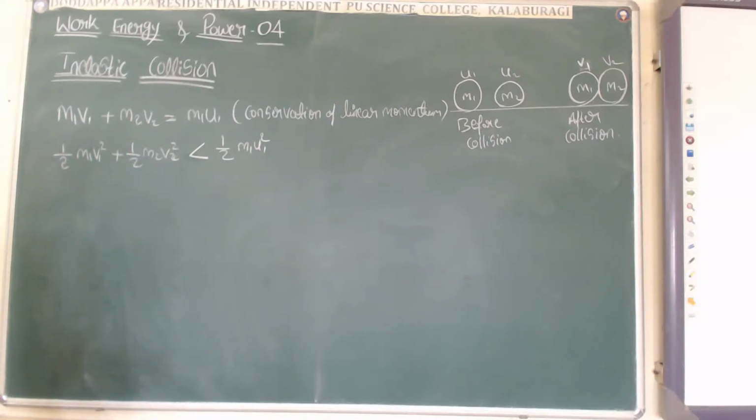Right? Now let us calculate for equation number 1, that is m1 v1 plus m2 v2 equals m1 u1. For that, let us calculate now.